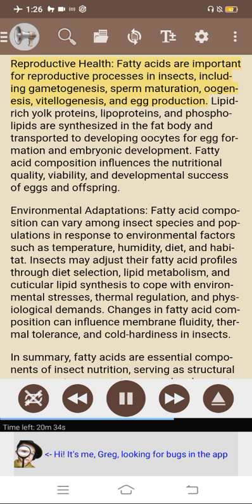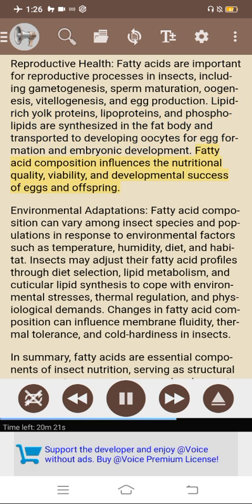Reproductive health. Fatty acids are important for reproductive processes in insects, including gametogenesis, sperm maturation, oogenesis, vitellogenesis, and egg production. Lipid-rich yolk proteins, lipoproteins, and phospholipids are synthesized in the fat body and transported to developing oocytes for egg formation and embryonic development. Fatty acid composition influences the nutritional quality, viability, and developmental success of eggs and offspring.